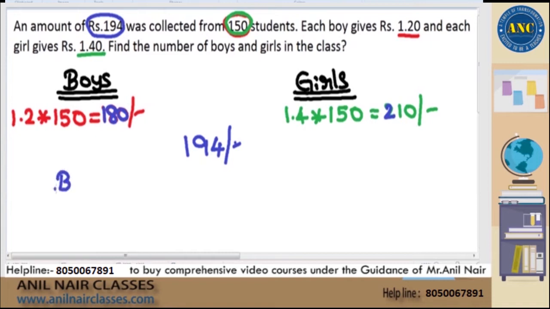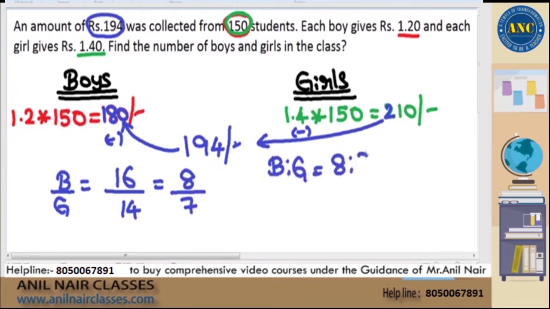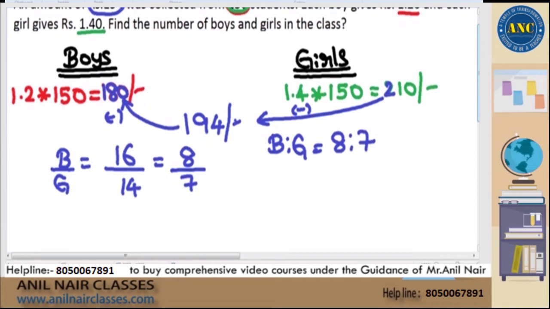Apply the alligation. Boy by girl ratio is nothing but 210 minus 194. 210 minus 194 is 16. 194 minus 180, this is nothing but 14. 16 by 14 is nothing but 8 by 7. That means boy is to girl is nothing but 8 is to 7.